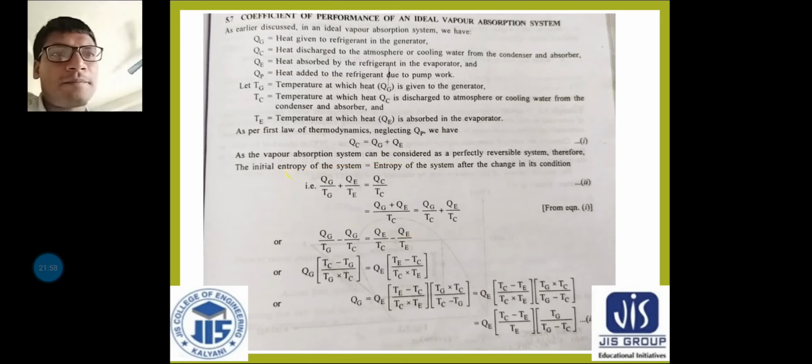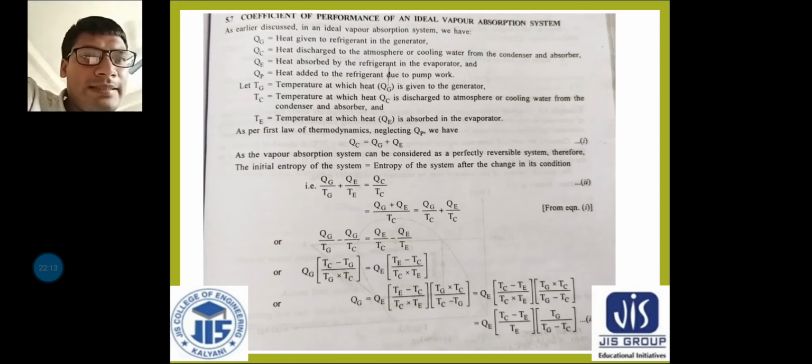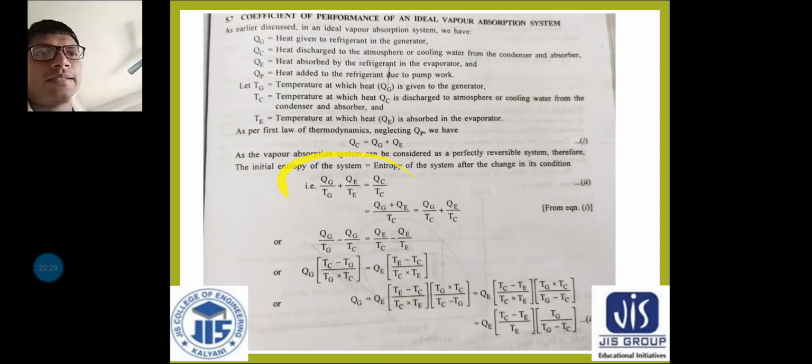So this equation, I hope it is clear. Now what I have done, I am just taking QG on the left hand side and QE on the right hand side. Okay, so QG by TG minus QG by TC is equal to QE by TC minus QE by TE. Okay, so this is the equation that I have got.